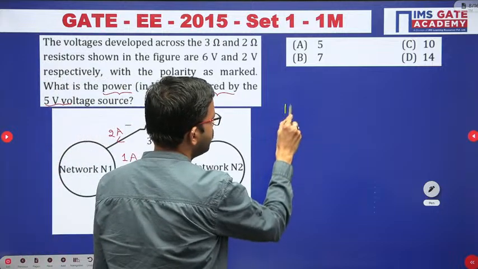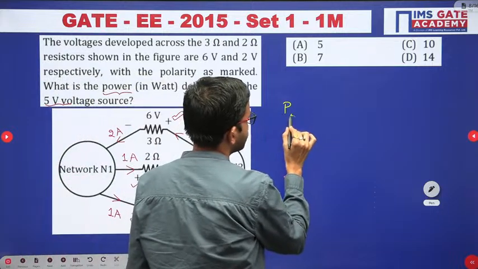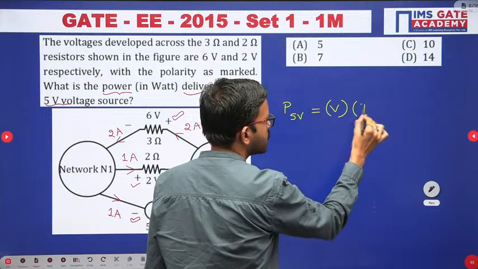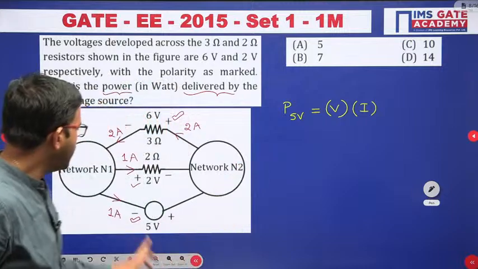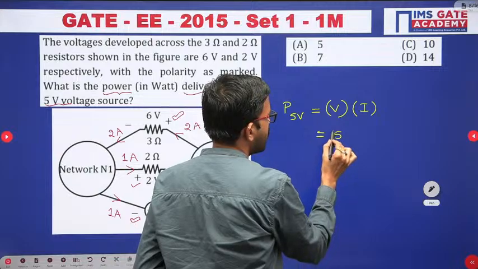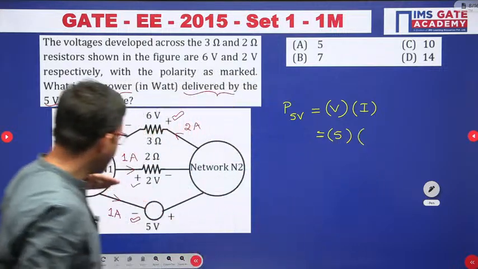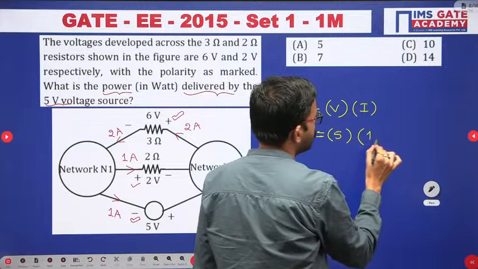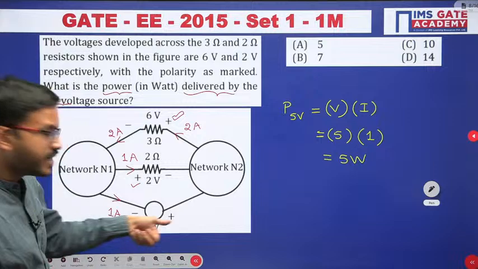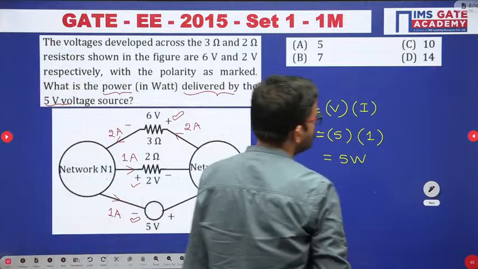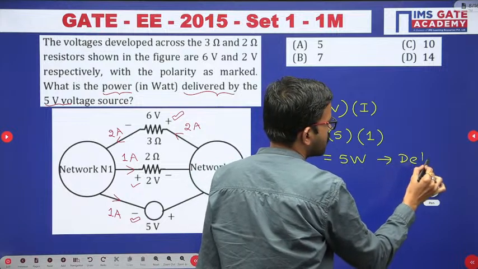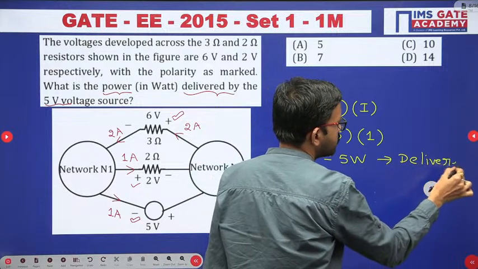so power delivered by the 5 volt source. So here power is nothing but voltage into current. Here you are having supply voltage of 5 volt, and the current flowing here is 1 ampere. So 5 into 1, that is nothing but 5 watt. Since current enters at the negative terminal, the power you just calculated is nothing but delivered power.